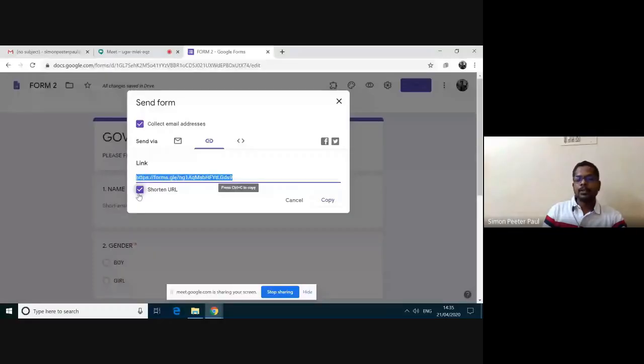You can send like that, or else you can send the link to the students. The second option is link. I'm clicking this link and then clicking this shorten URL. It means this URL is very big. Now we can reduce this URL into a smaller one, shorten URL. See, it got reduced.